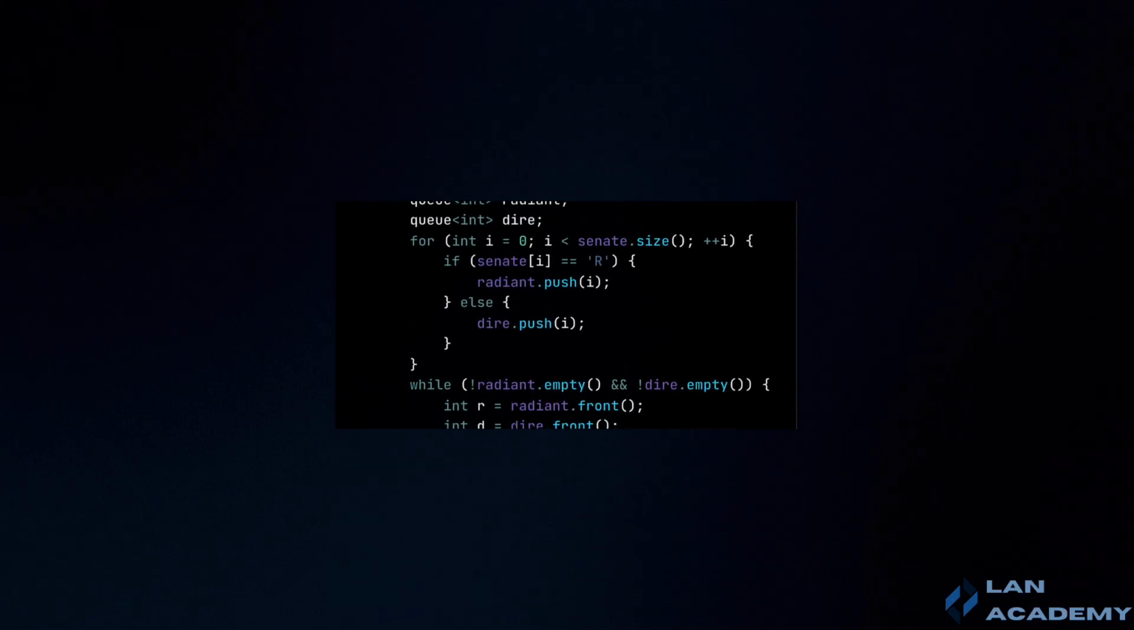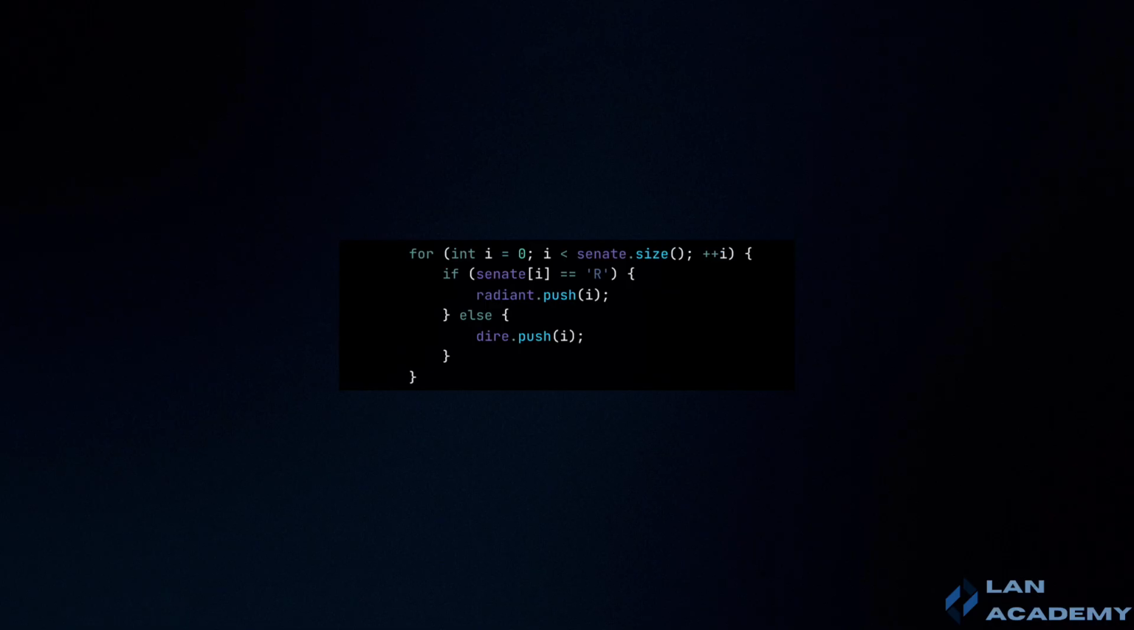The first step is to populate these queues. As I iterate through the string, if a senator belongs to the Radiant party, I push their index into the Radiant queue. Similarly, if a senator belongs to the Dire party, their index is pushed into the Dire queue. This sets up the initial state for the round-based voting process.